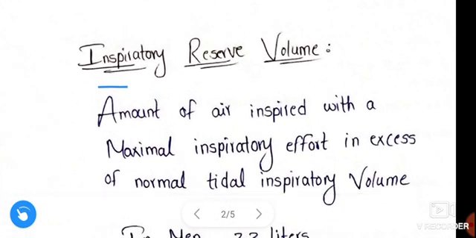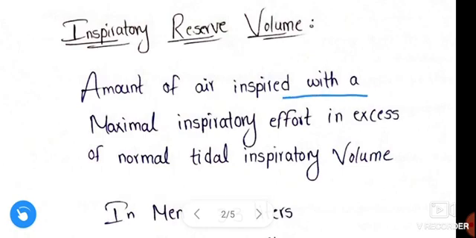Next, inspiratory reserve volume: the amount of air inspired with a maximal inspiratory effort in excess of normal tidal inspiratory volume.